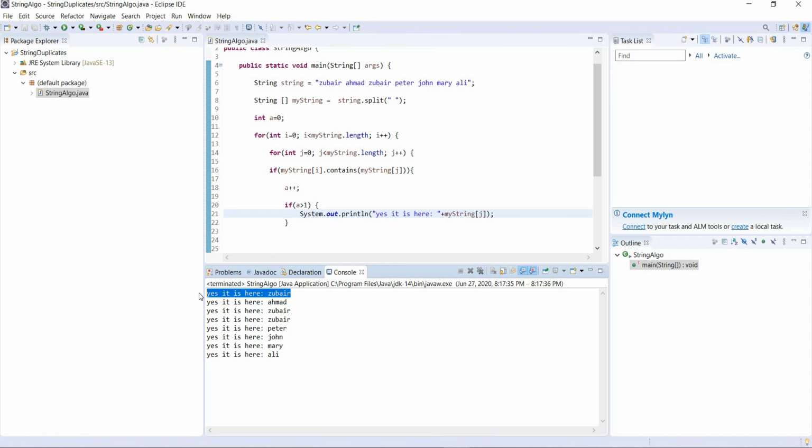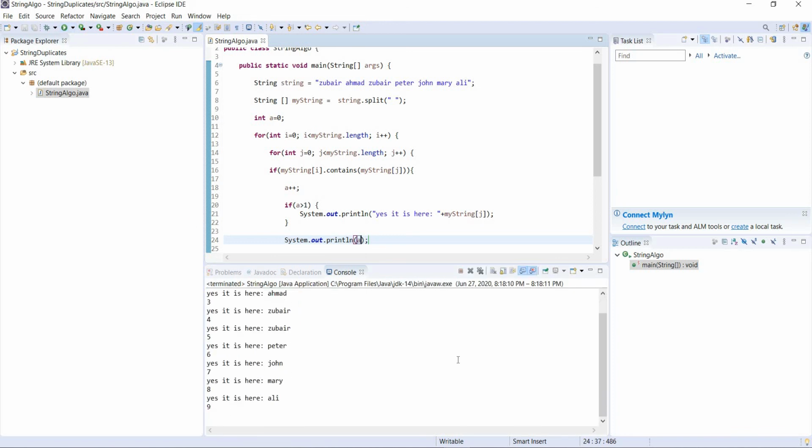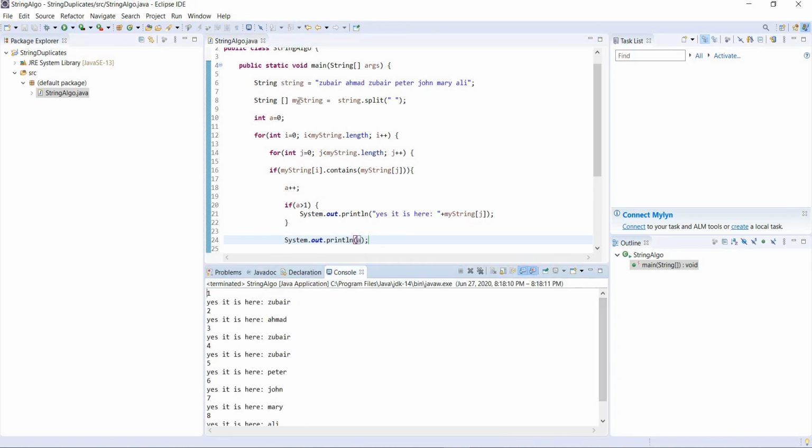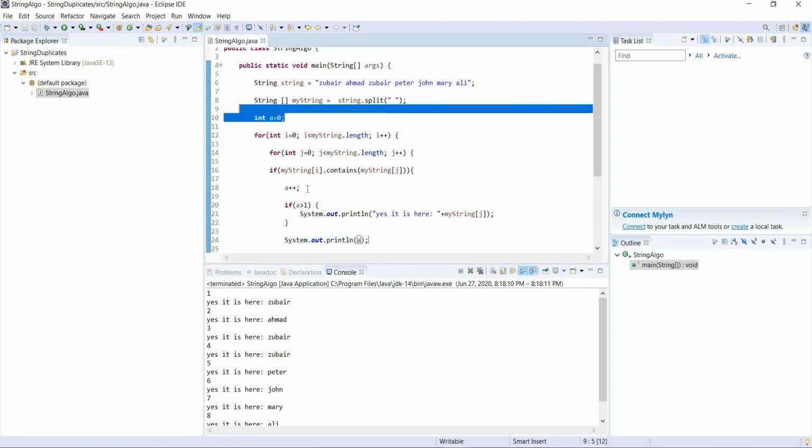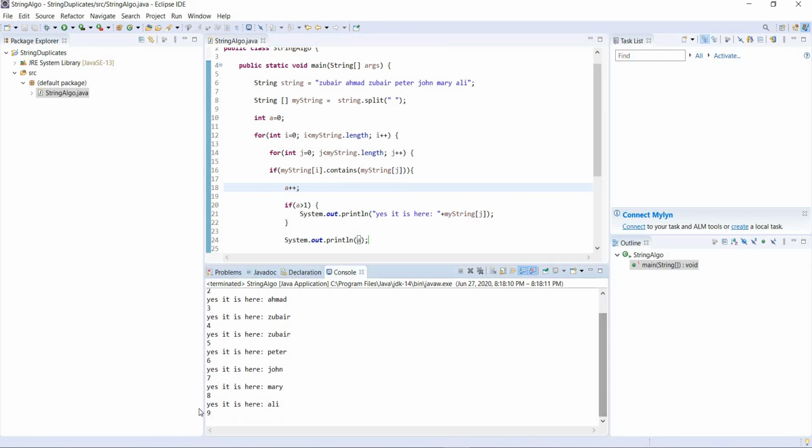Okay, so it's printing Zubair, Ahmed, and then Zubair, then Peter, then John, and Mary and Ellie. Why is it? Let me tell you why. Let me sys out A. What is in A right now? You will see it has a whole different number. It started at 0, right? So it became 1, then 2, then 3, 4, 5, 6, 7, and then 8. So it keeps on increasing.